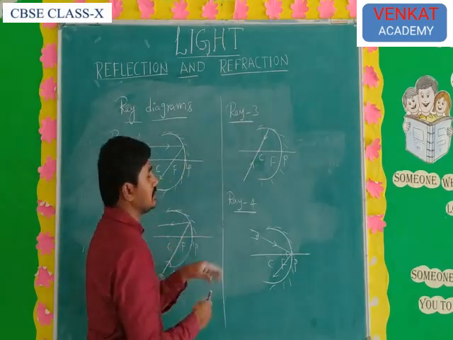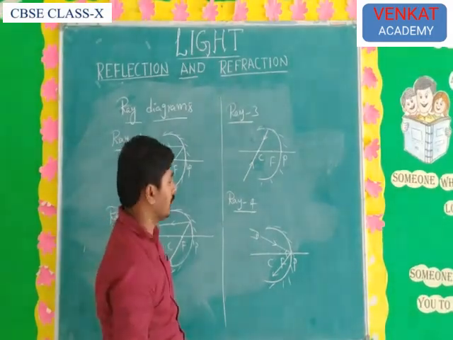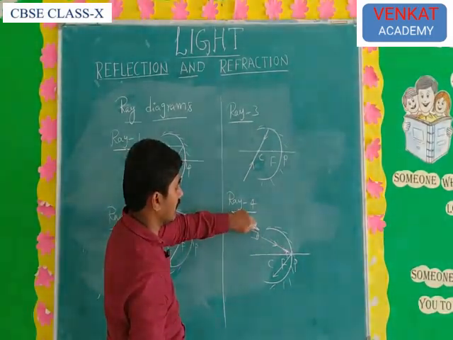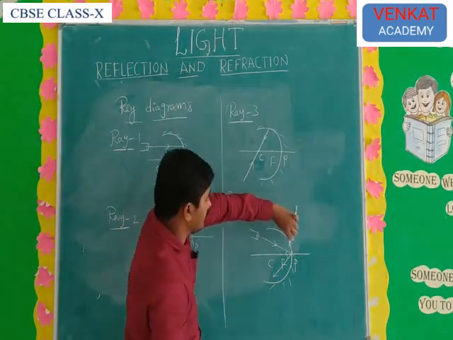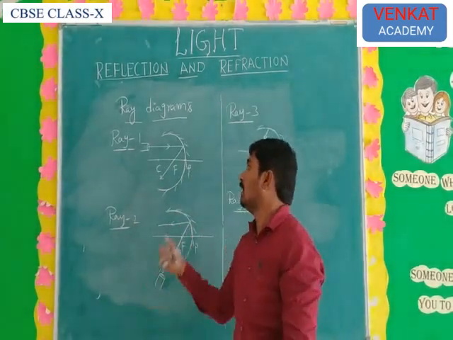This is like a normal ray. And ray 4 means when a light ray is incident at a certain angle, the same angle will be reflected.